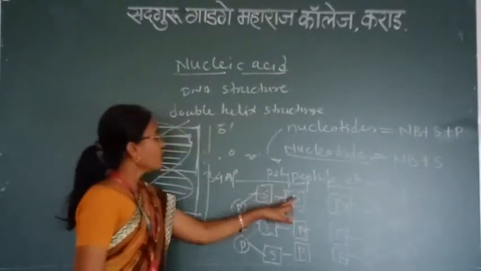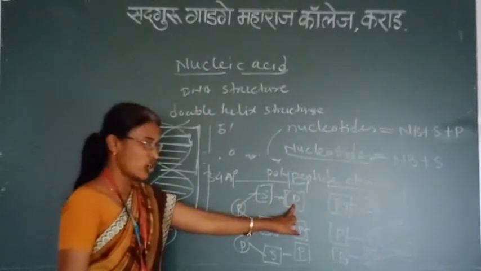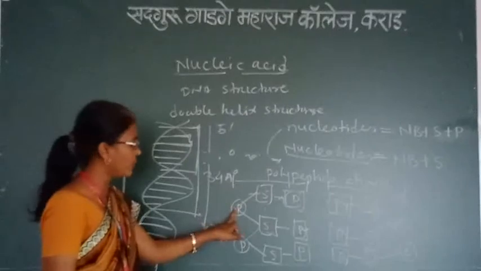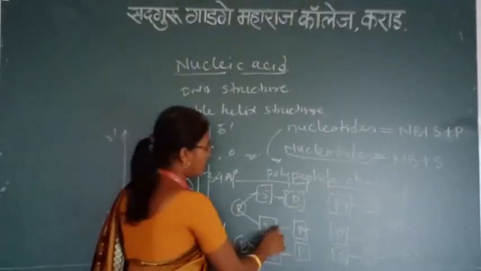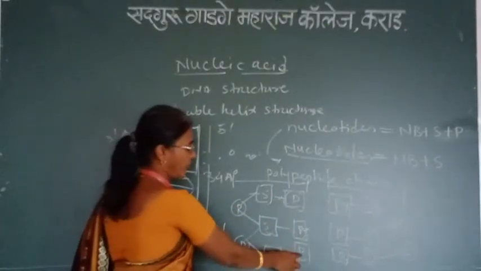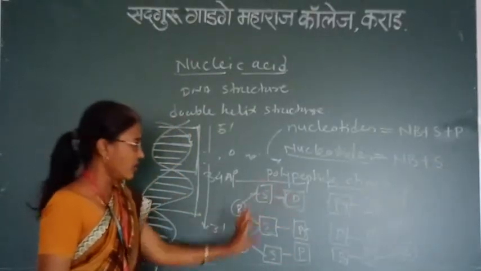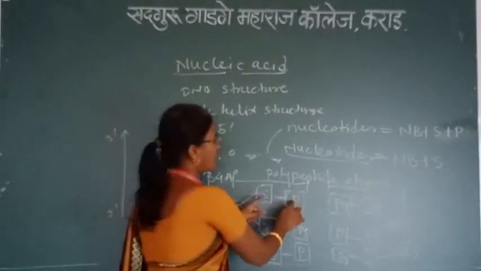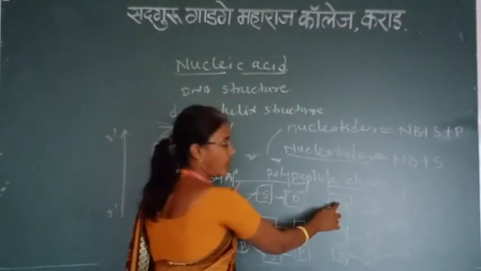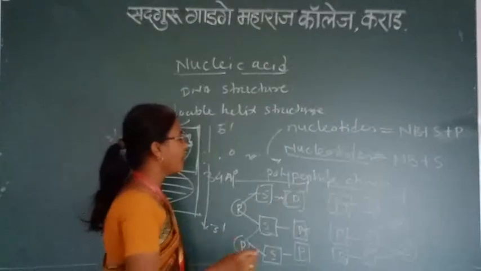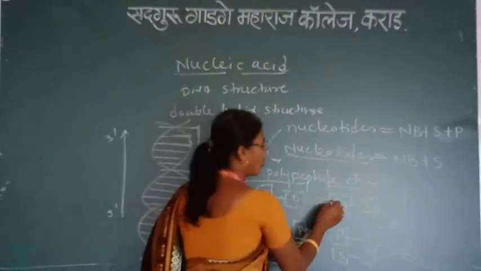The purine or pyrimidine is the nitrogen base here. This is the sugar molecule. This is the phosphate molecule. Again here pyrimidine, sugar molecule, phosphate molecule. Purine, sugar molecule, phosphate molecule. The nitrogen base, that is the purine, always pairs with the pyrimidine according to Chargaff's rule, by the formation of hydrogen bonds.